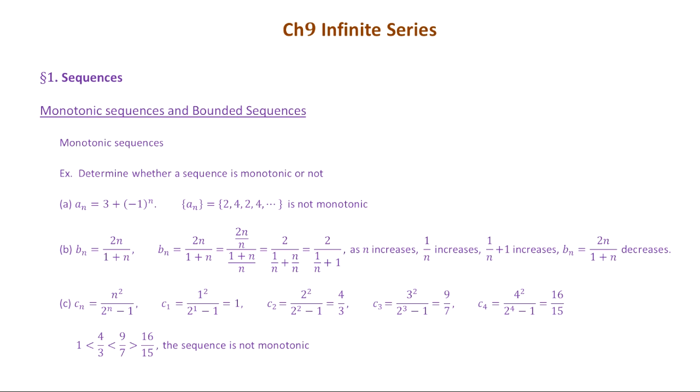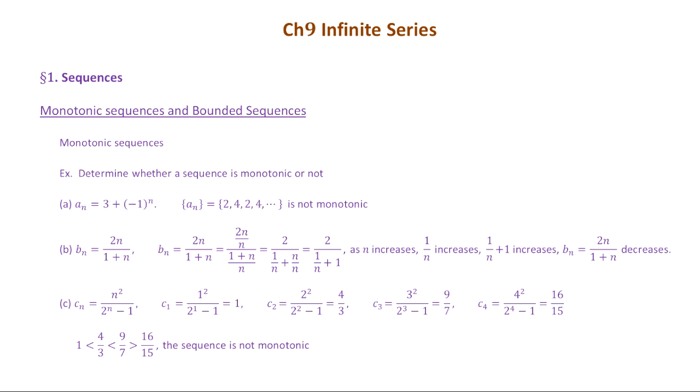In problem C, that's also an example we did before at the start of this section. Cn equals n squared over 2 to the n minus 1. So this one is a little tricky, because we have both n squared on the top and the 2 to the n in the denominator, so you don't know what happens to the quotient of these two.